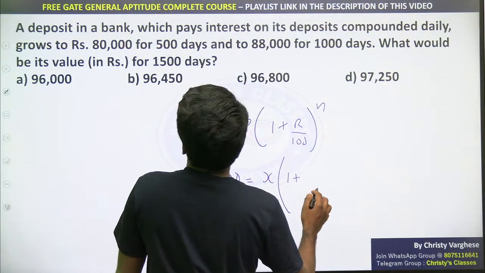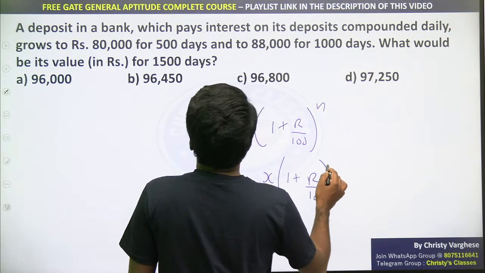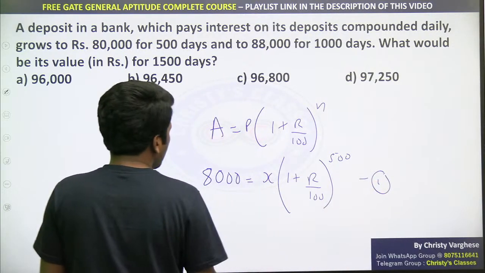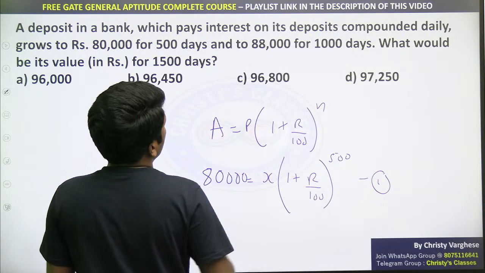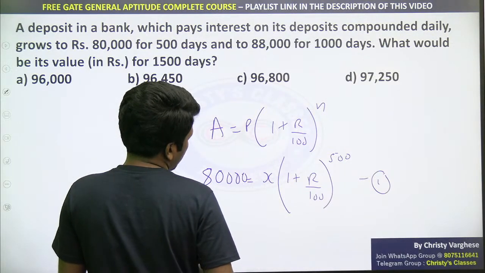1 plus rate percentage also we don't know. 1 plus r by 100 raised to time period, which is 500 days. So this is equation number 1. Equation number 2 is 88,000 for 1000 days.